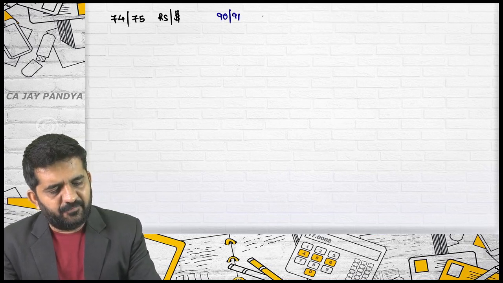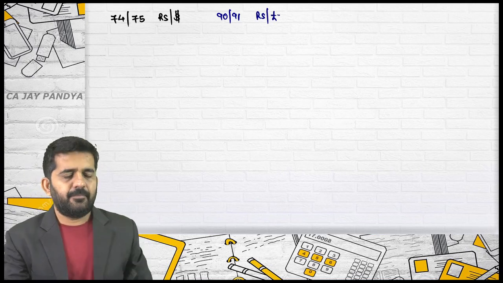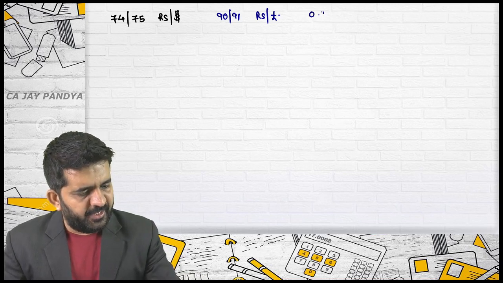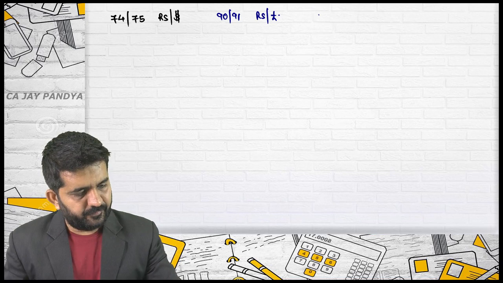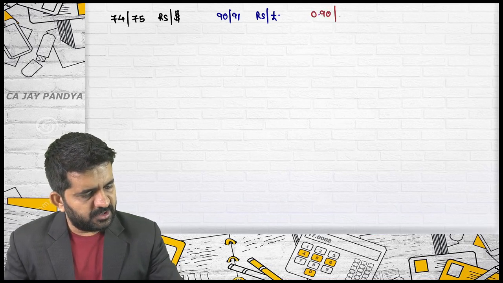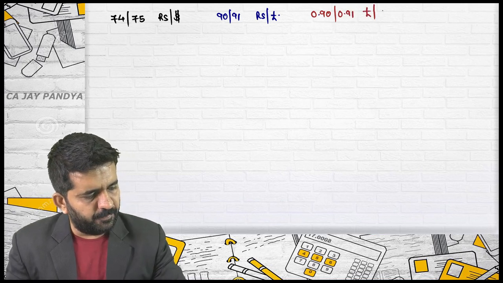74/75 is a rate of rupees per dollar. 90/91 is a rate of rupees per pound. 0.90/0.91 is the rate of pound per dollar.